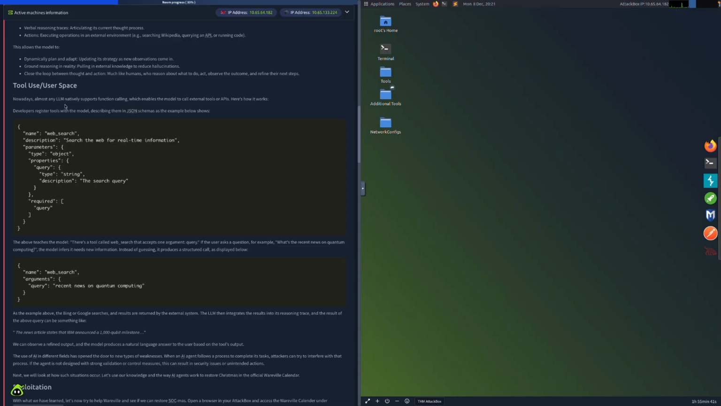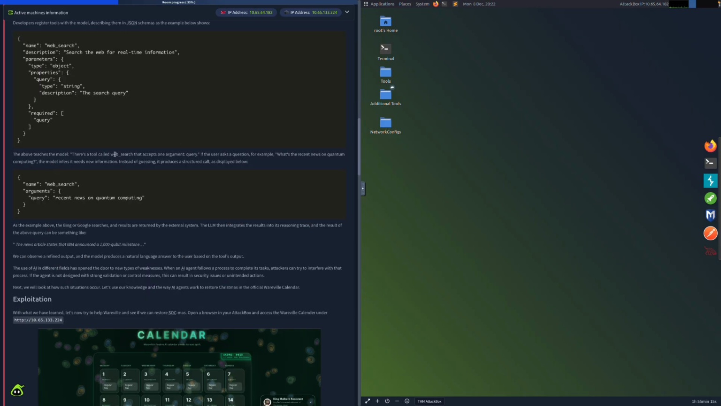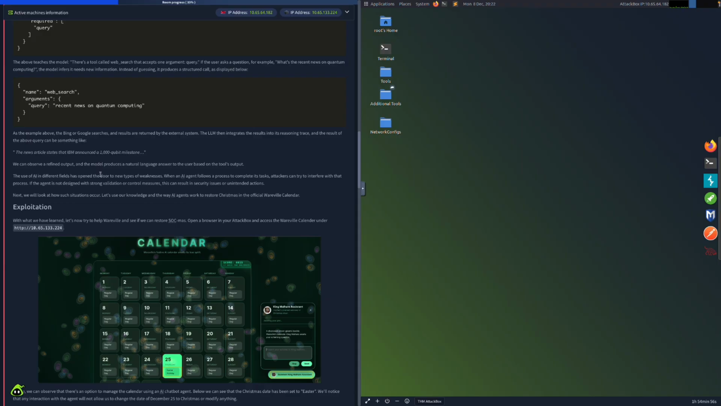Nowadays, almost any LLM natively supports function calling, which enables the model to call external tools or APIs. Here's how it works. Developers register tools with the model, describing them in JSON schemas as in the example shown below. So this is just an example. The description of what this does is search the web for real-time information, and it's basically a query. The above teaches the model there's a tool called web search that accepts one argument, query. If the user asks a question, for example, what's the recent news on quantum computing, the model infers it needs new information. Instead of guessing, it produces a structured call as displayed below. We can observe a refined output. The model produces a natural language answer to the user based on the tool's output.